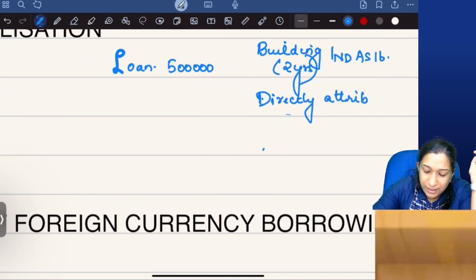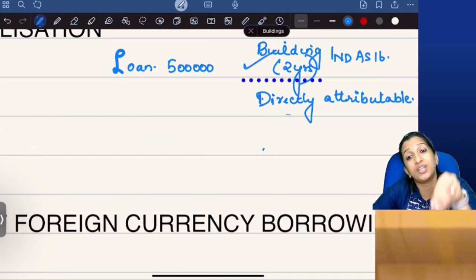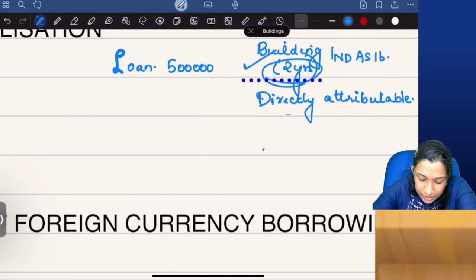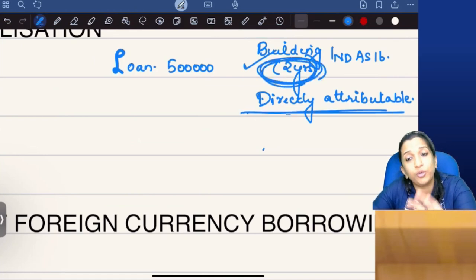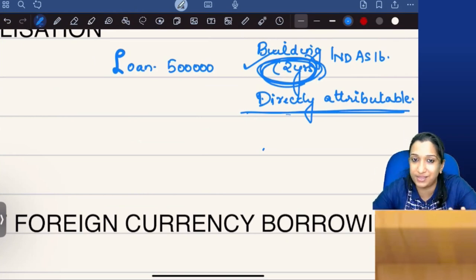for bringing the building into present location and condition can be capitalized. Yes or no? During that 2 years construction period, whatever directly attributable expenditures you incur for bringing the asset into present location and condition can be capitalized. Yes.